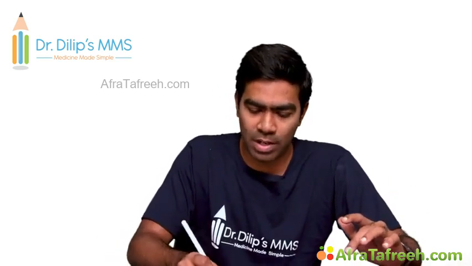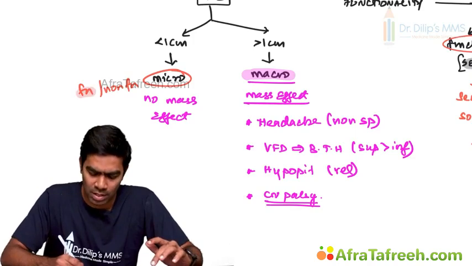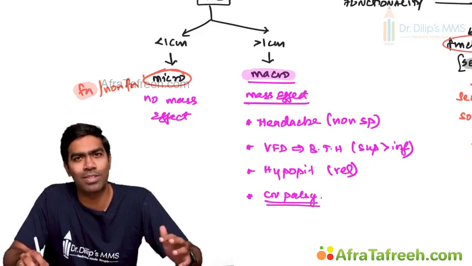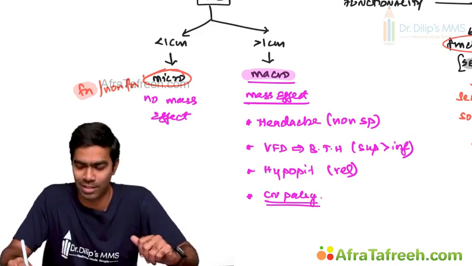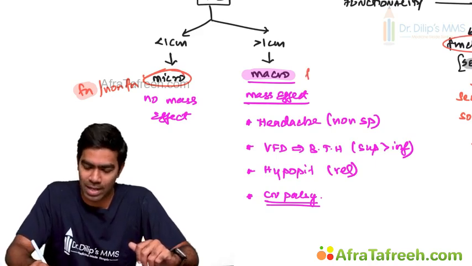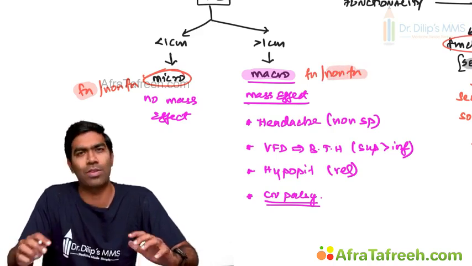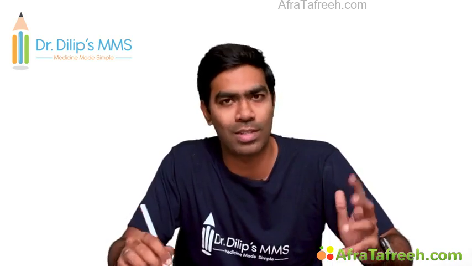But to be honest, a microadenoma can be functional or non-functional, but very commonly it will be a functioning tumor. Why? If they present at a microadenoma stage, they should present with some hormonal effects in the periphery. That's why they come to the hospital. That's why a microadenoma generally tends to be functioning. Whereas a macroadenoma can again be functioning or non-functioning, but it generally tends to be non-functioning, because a non-functioning tumor does not generally produce symptoms through hormonal effects, but through mass effect. So macroadenomas generally tend to be non-functioning, but not always the case.